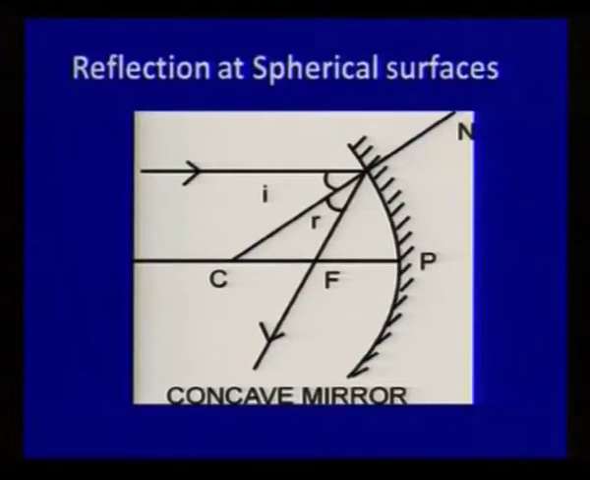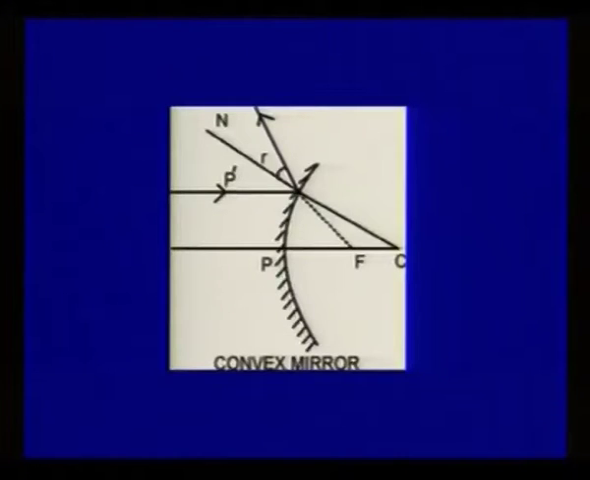So the line which is passing through C and any part of the mirror is known as the normal. So here you can see two angles I and R are equal, and also you can prove that CF is equal to FP. Let us see in a convex mirror. This is a convex mirror.